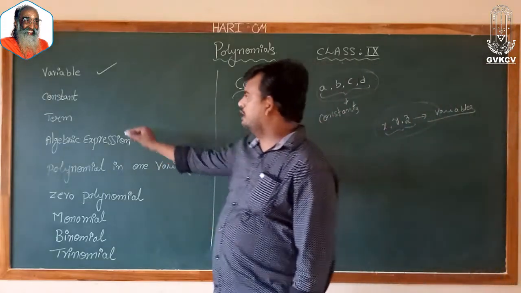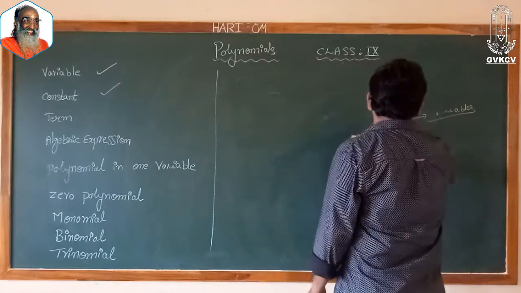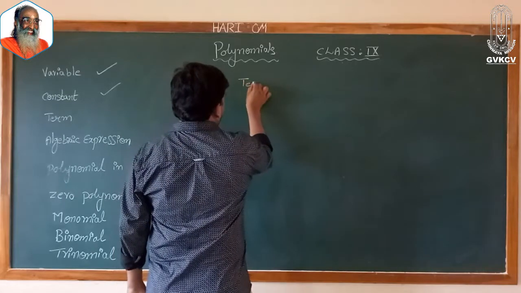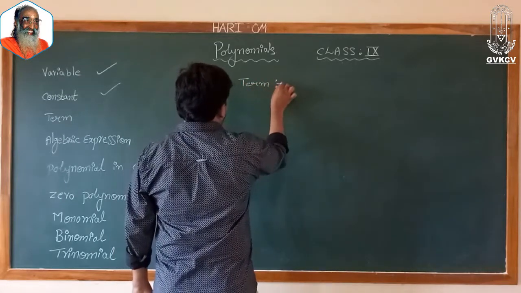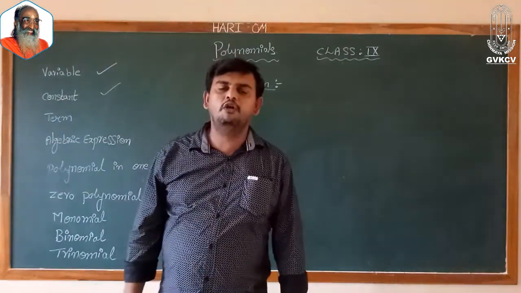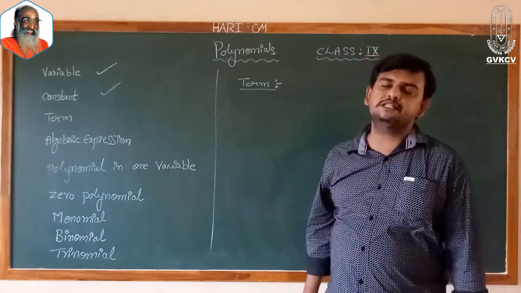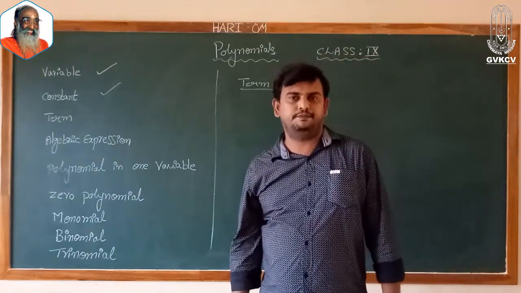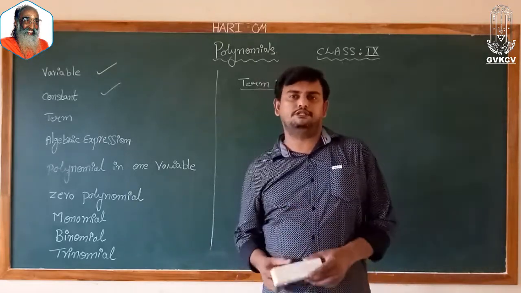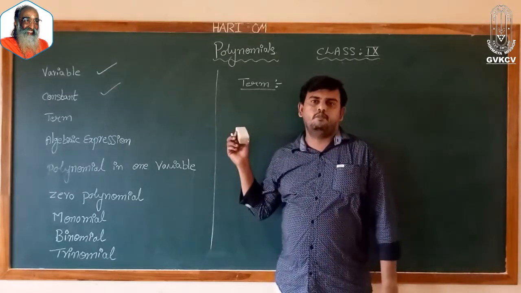That is about constant. Next, another term we have is term. So what is the meaning of a term? Just now we had a discussion about variables and constants. Now we have the concept of term.